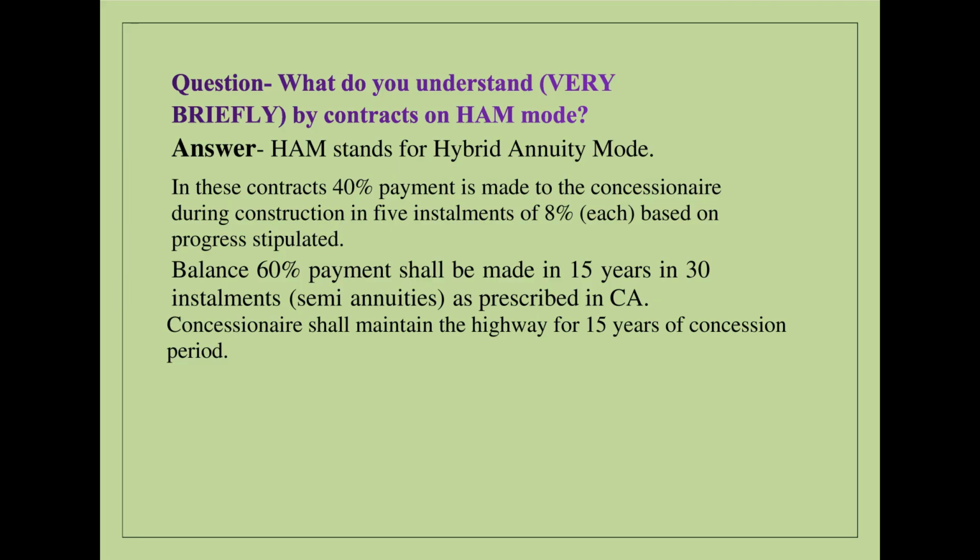Question: What do you understand, very briefly, by contracts on HAM mode? Answer: HAM stands for hybrid annuity mode. In these contracts, 40% payment is made to the concessionaire during construction in 5 installments of 8% each, based on progress stipulated. Balance 60% payment shall be made in 15 years in 30 installments, semi-annuities, as prescribed in CA. Concessionaire shall maintain the highway for 15 years of concession period.